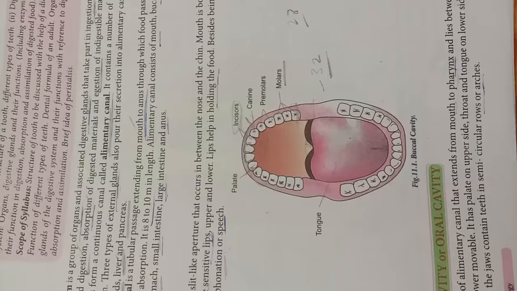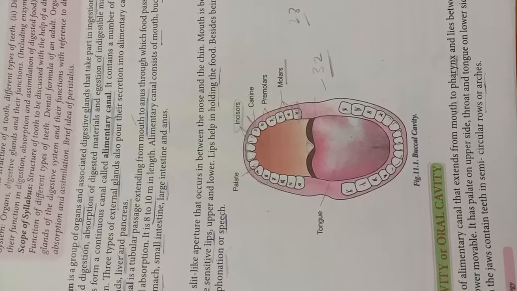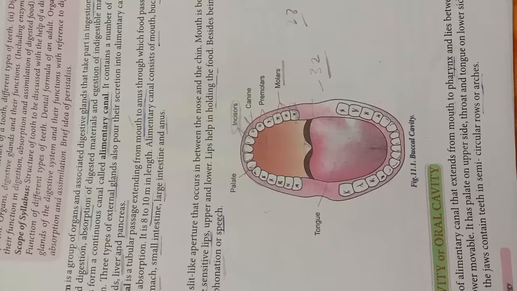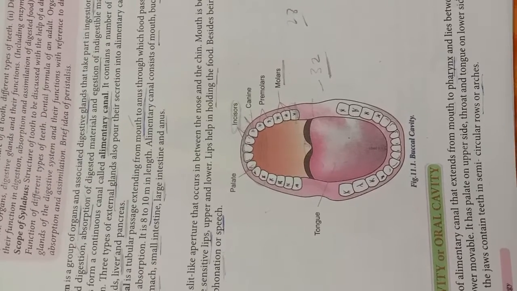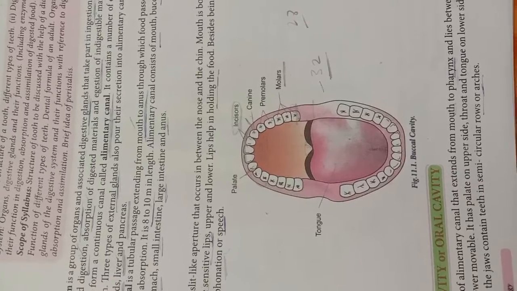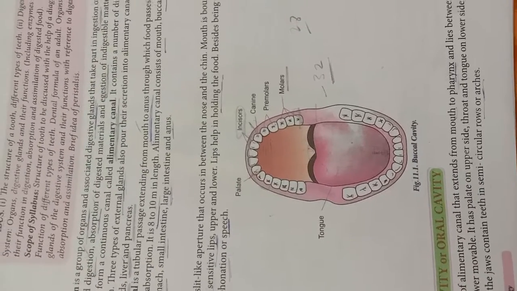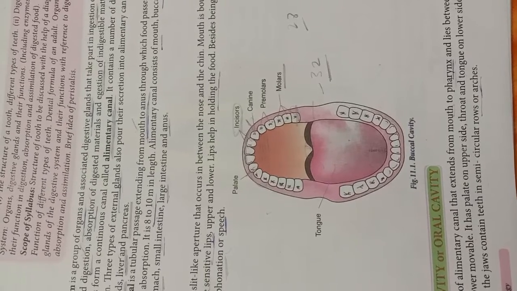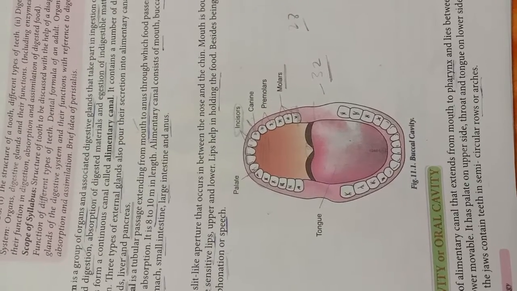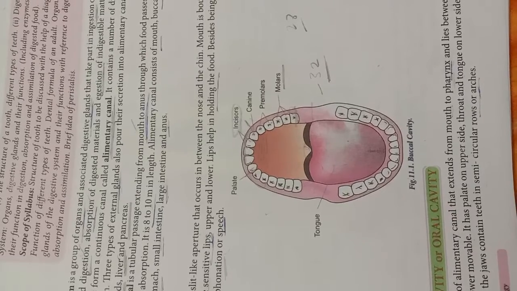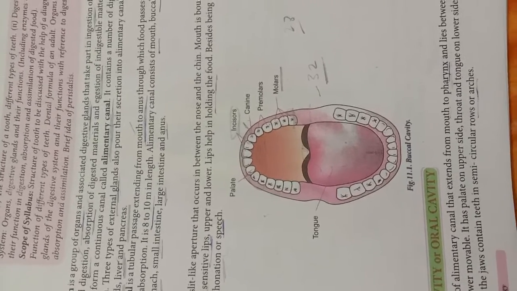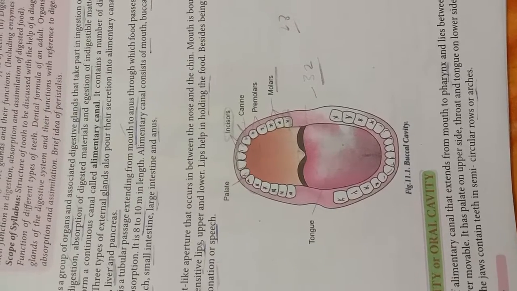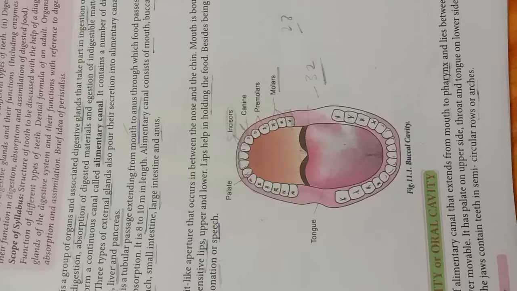So we have two sets of teeth, the temporary and the permanent teeth. Temporary means milk teeth, and they break; up to the age of 10-12 they all fall out and are replaced by the permanent teeth. Permanent teeth don't fall, and they remain permanent. We have four types of permanent teeth: the incisors, canines, premolars, and molars.